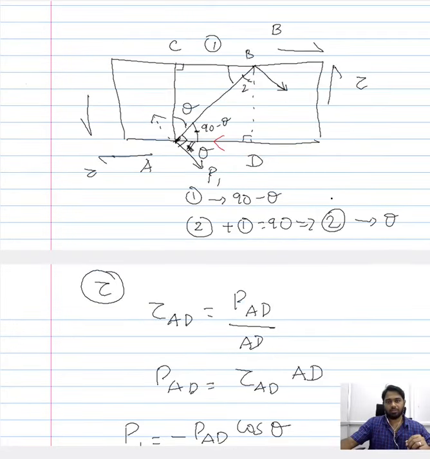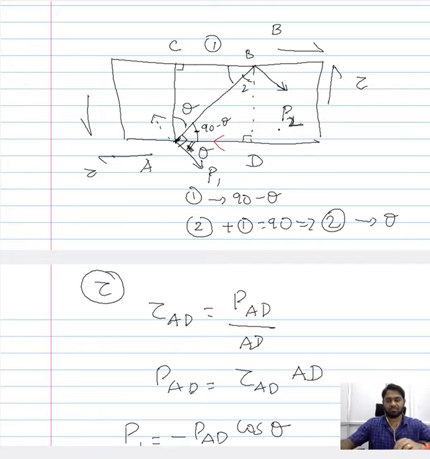Similarly, we can consider the normal load at point B that is perpendicular to AB. Let us assume that to be P2, a normal load acting at point B that is perpendicular to our region of interest AB. Now the shear stress we need to consider for it is along BD. So from that shear stress we will calculate the load, that is the shear load acting along BD, and project it to the direction P2.